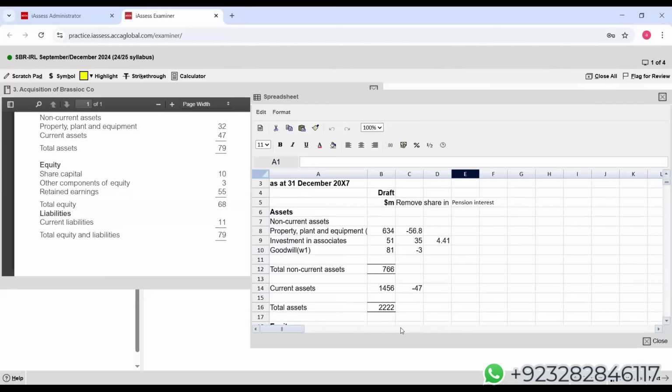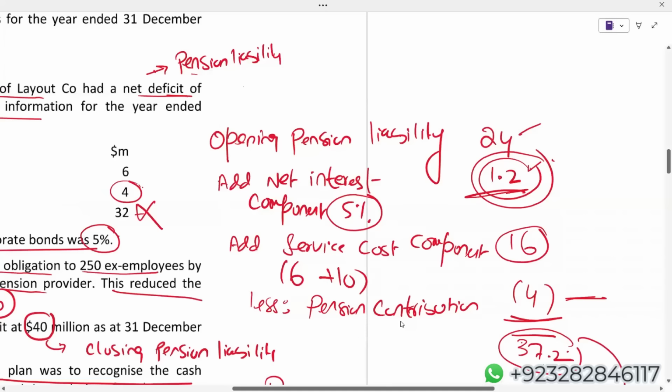Now let me take you back to the OneNote again. Students, on OneNote you can see there's a service cost component of 16 million. This 16 million will reduce your retained earnings and will increase your pension liability. Is that clear? So let me go back to the service cost component.